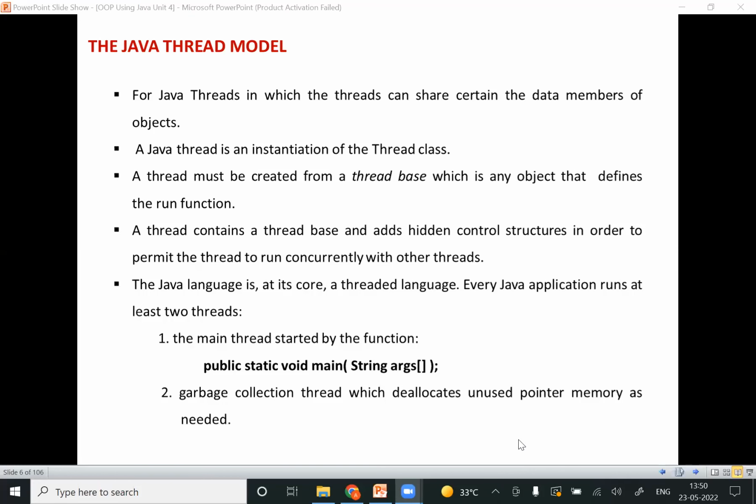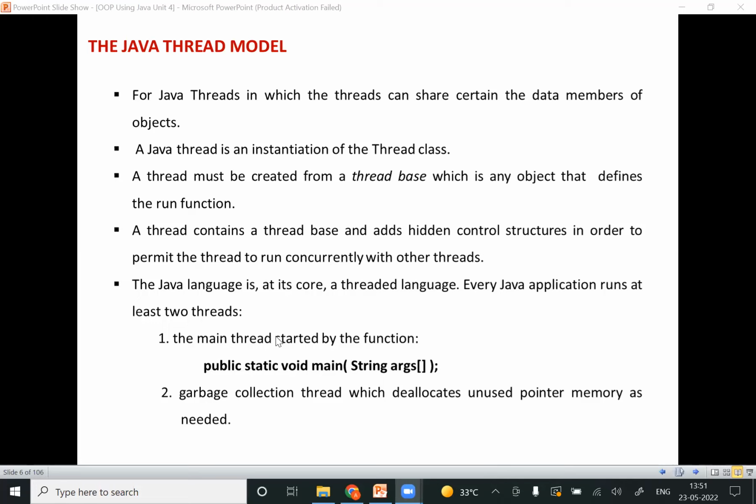Here a Java application runs with two main threads. One is the main thread and the second one is garbage collection. So what is the main thread? Whenever a program starts, one thread begins running immediately. This is usually called the main method or the main thread of our program. Whenever a Java program starts up, one thread begins running immediately, and this is usually called the main thread of our program.